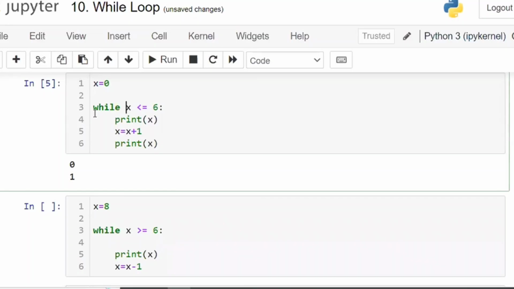Finally, it is also working on the condition only. If the condition is satisfied, execute the block. If the condition is not satisfied, do not execute the block. The concept is the same, but the difference is whether it does the same thing again and again or not. That is the only thing.